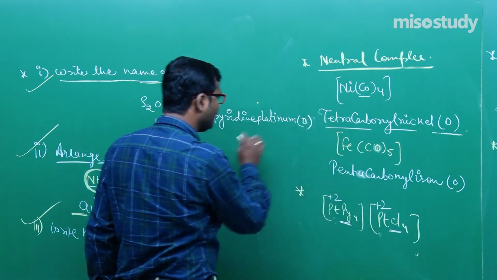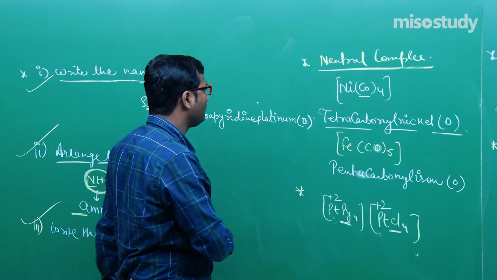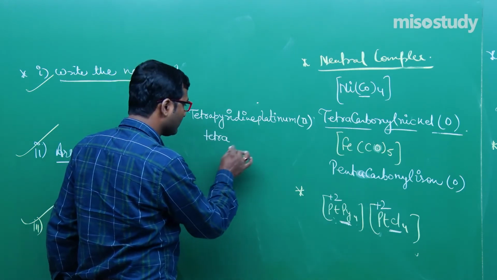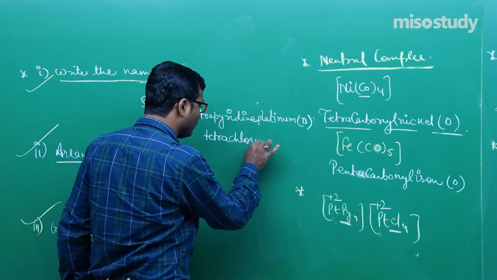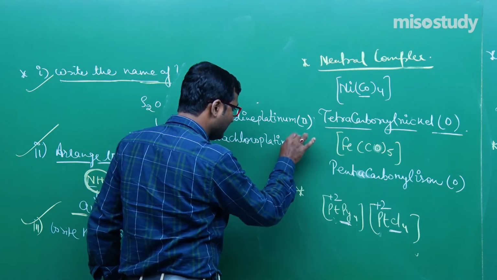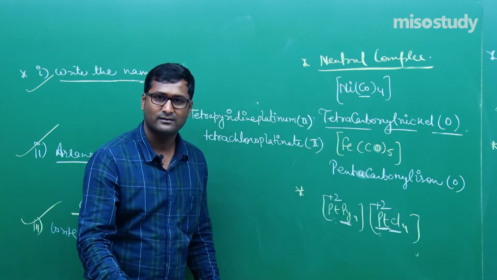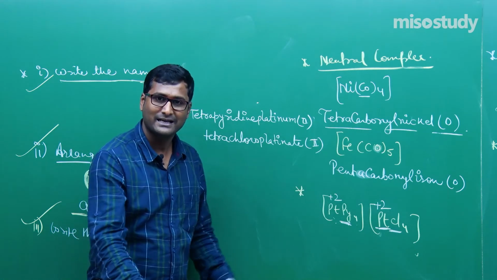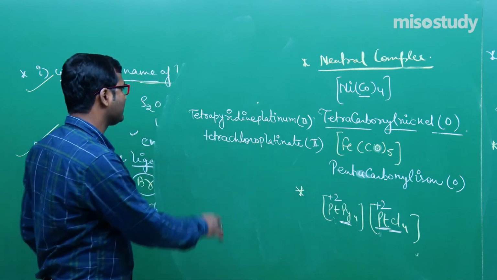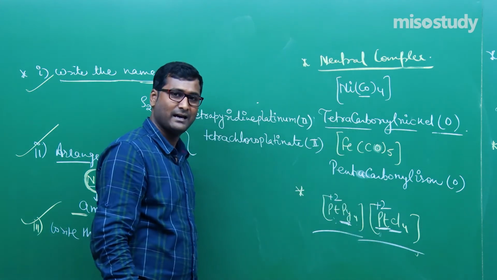Tetrapyridine platinum 2. Clear? Check out the spelling, tetrapyridine platinum 2. Now write down the name. Tetrachlorido platinate 2. This is the case. When it is an anionic complex, we use ferrate, that is platinate, nickelate, cuprate, argentate, plumbate, palladate. This is the name of a compound containing a cation as well as an anion.